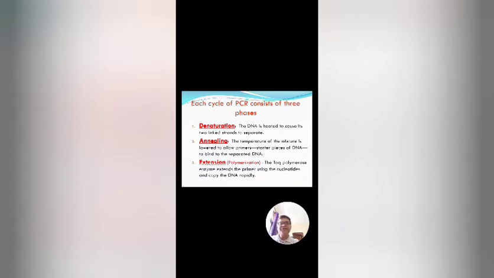After denaturation, we follow with annealing. We calculate the annealing temperature as per the primer length of the PCR. We use 2 types of primer, one is the forward primer and one is the reverse primer, and we add these primers at the 3' end of the template DNA.